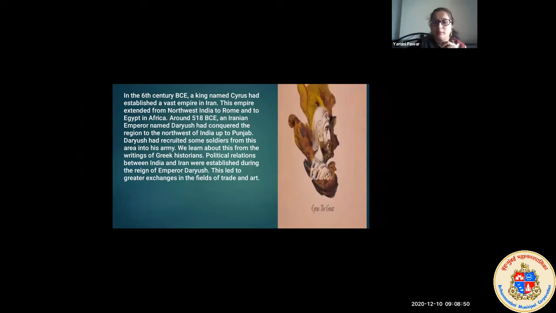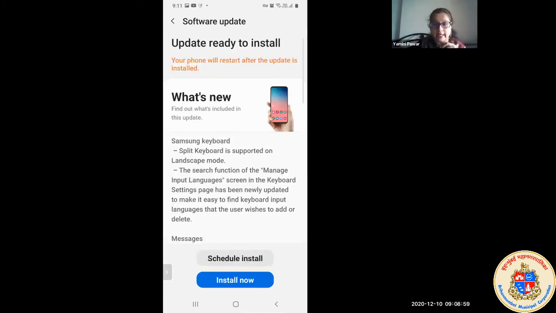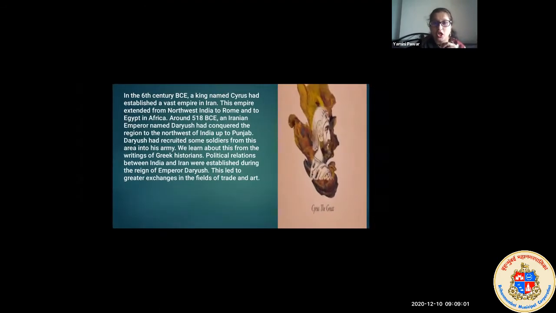Okay. On my right side, you can see a picture. Let's see who he is. In the 6th century BCE, a king named Cyrus established a vast empire in Iran. Now, Cyrus is a king, as you can see here on the right side of the picture. He had established a vast empire. Vast means very big, wide. Okay, empire. You know what is empire, no? Different states or territories coming under one rule. That's known as an empire.